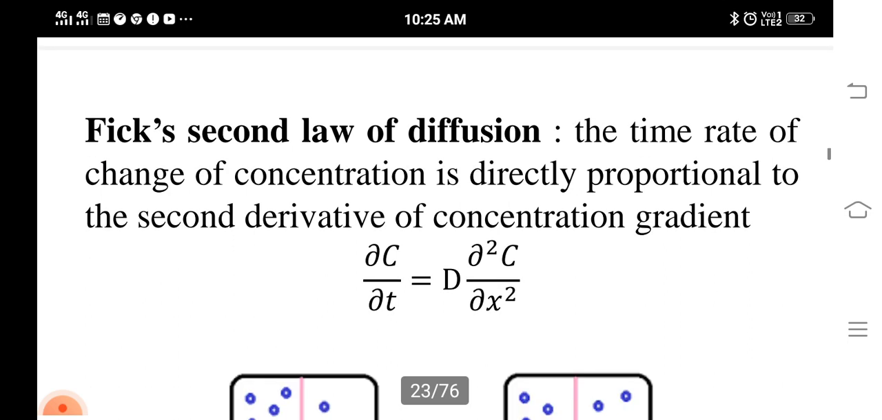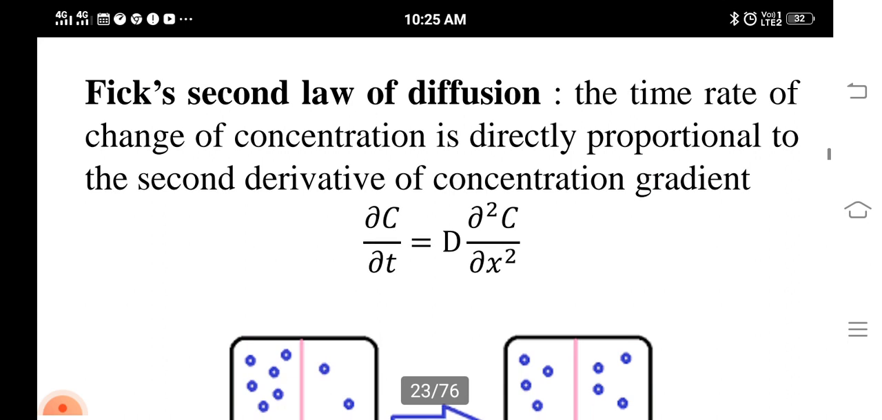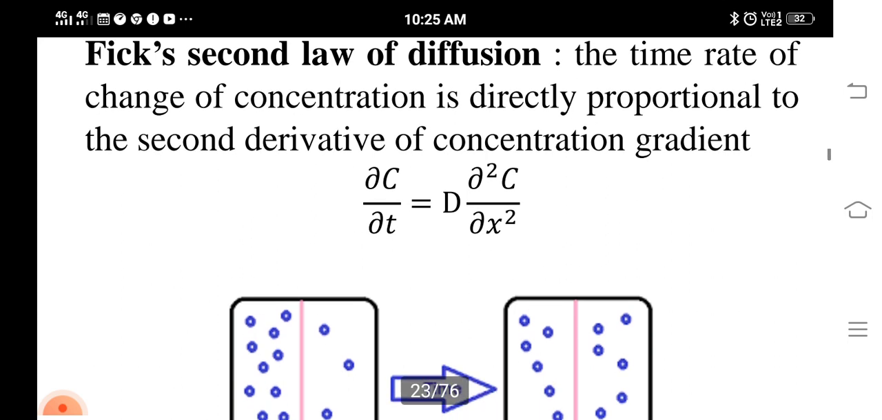Then we have Fick's second law of diffusion, which states that the time rate of change of concentration is directly proportional to the second derivative of the concentration gradient, that is, dou C by dou t is equal to capital D into dou squared C by dou x squared, where D is the diffusion constant, dou C by dou t is the rate of change of concentration, and dou squared C by dou x squared is the second order derivative of concentration.